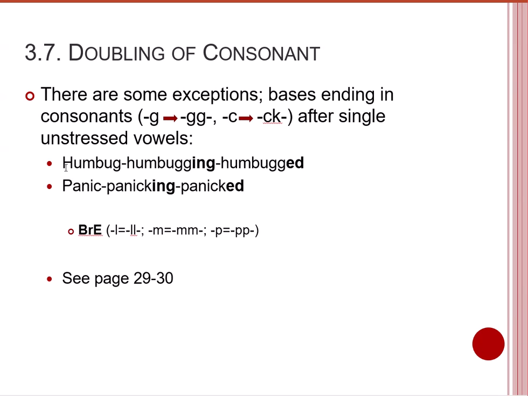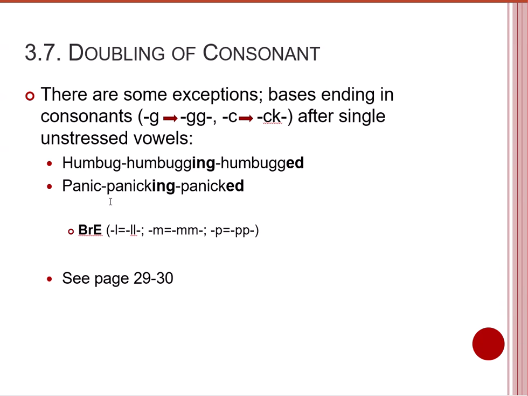Like the verb humbug. You can see that the first syllable is stressed, the final syllable is not stressed, but despite this, the final consonant of the base is doubled by the addition of ing and ed. Same with panic.